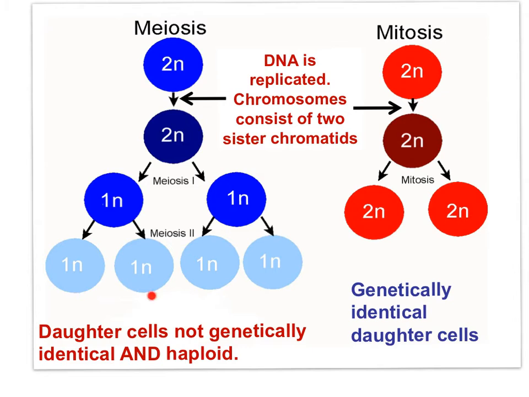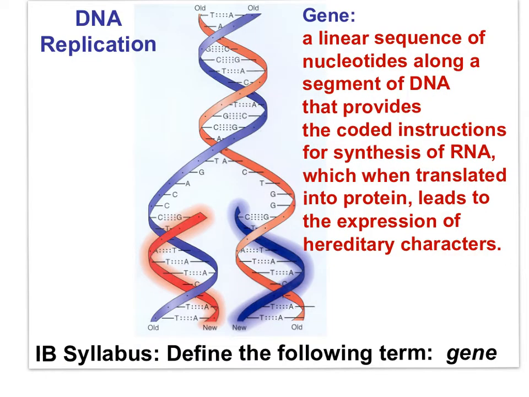But remember, gametes are genetically different from one another. Mitosis results in 2 daughter cells, both, in this case, diploid, 2n, and both genetically identical. You've seen this image before. It shows DNA replication, where the chromosome becomes a 2-chromatid chromosome prior to cell division.